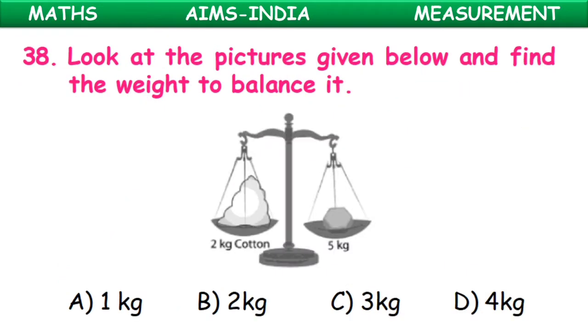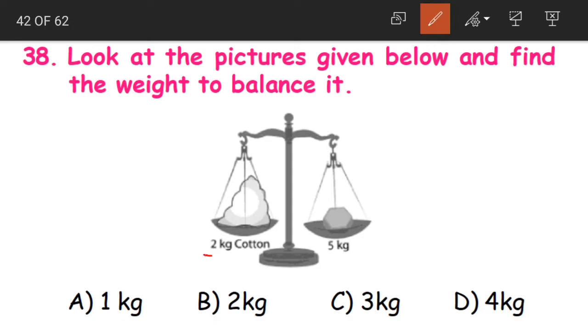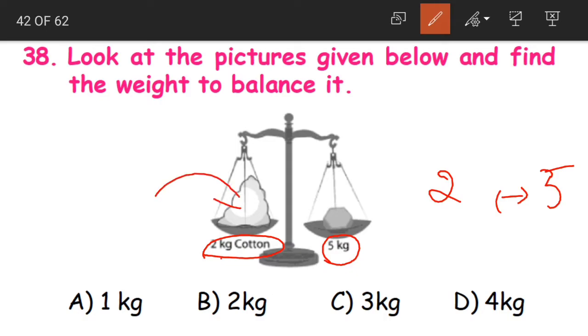Next question 38. Look at the pictures given below and find the weight to balance it. Here in one pan we are having 2 kilograms and in the other pan we have 5 kilograms. So this is 2 and this is 5. Are these two equal? No, there is some difference between them. When we add the difference weight to our cotton, then it will balance, children.